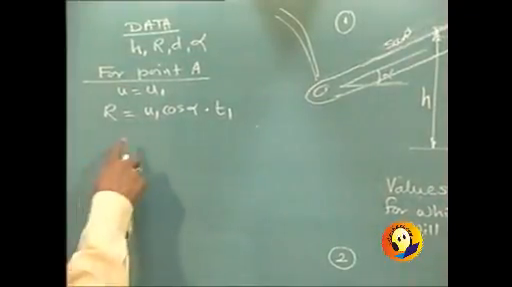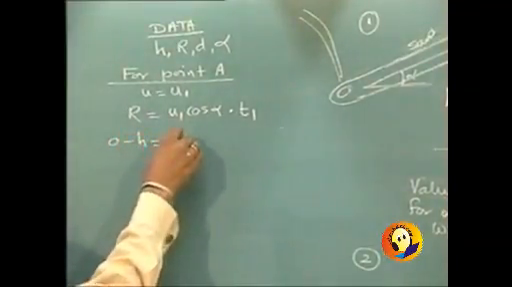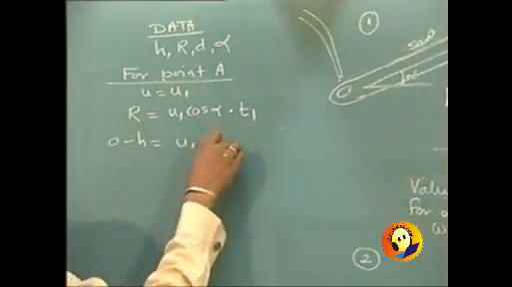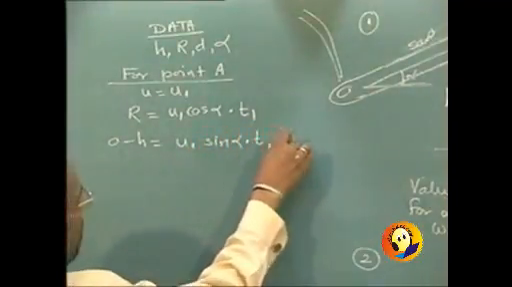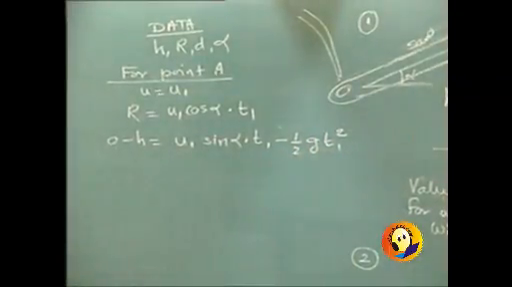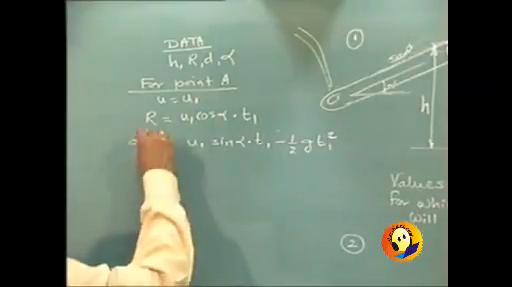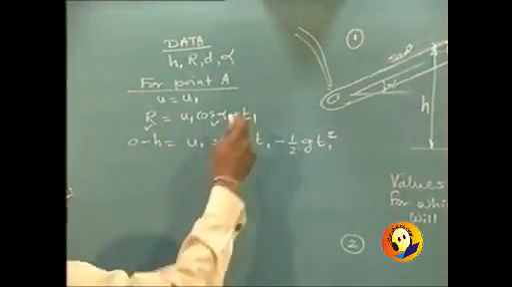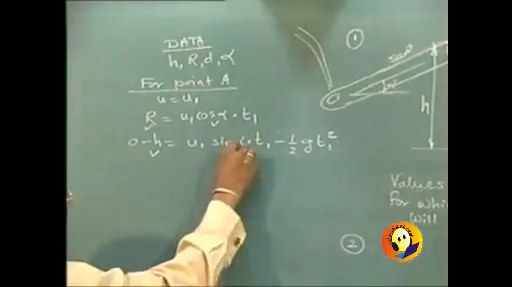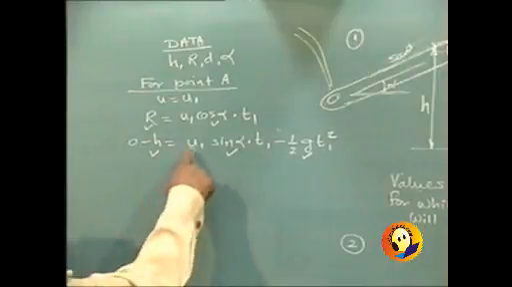Then applying the same equation in the vertical direction, we will get it as 0 minus h is equal to u1 sin alpha into t1 minus half g t1 square. So we get the second equation by applying the vertical direction to the equation s is equal to ut plus half at square. Now what all is known to us? We know r, we know alpha, we don't know t1. We know h, we know alpha, we know g, we don't know t1. So the unknowns over here are u1 and t1.